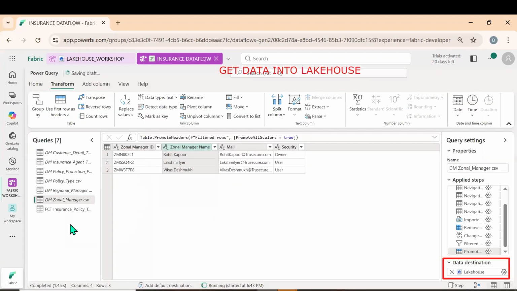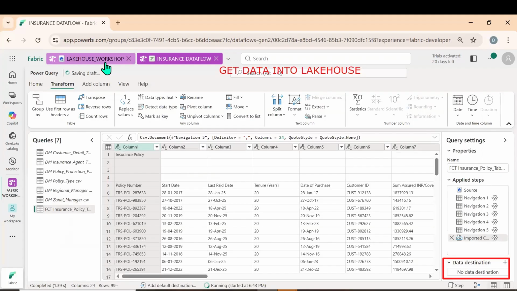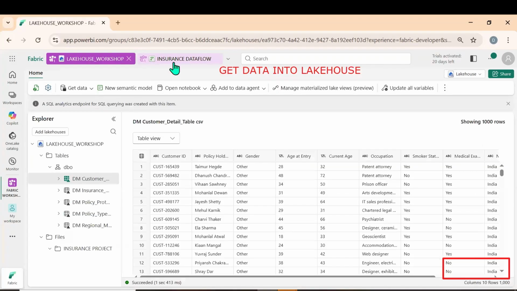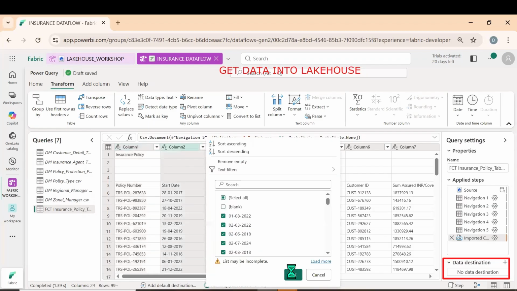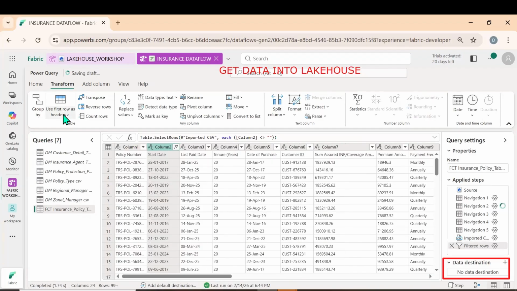And we have the last, final one, the fact insurance policy table. This is one of the important tables. The fact table is important, because every transaction will be in the fact table. So let me take off the blanks and use first row as header.